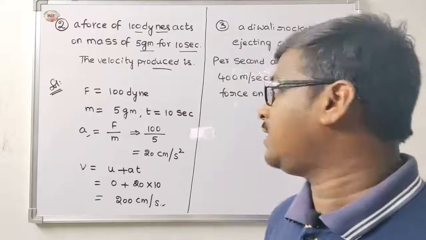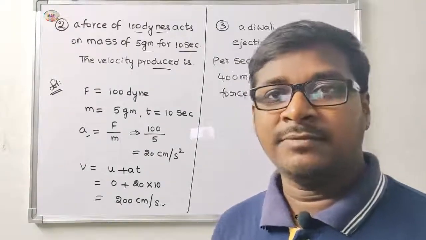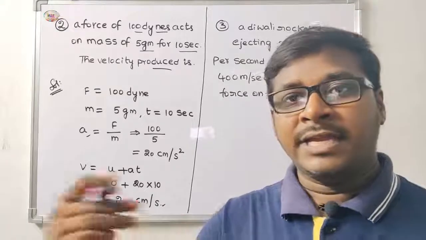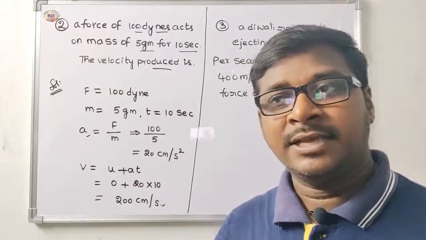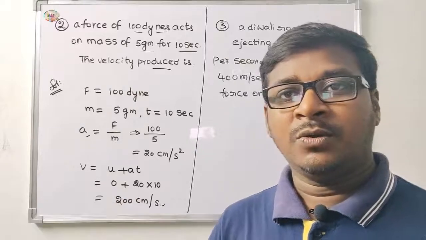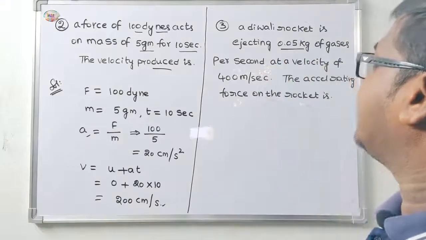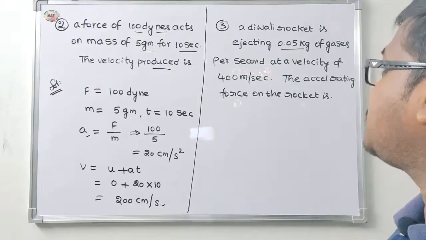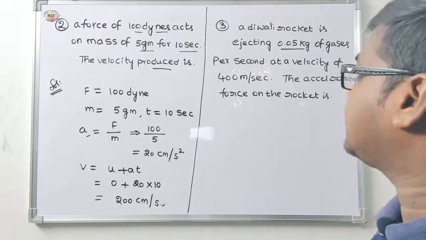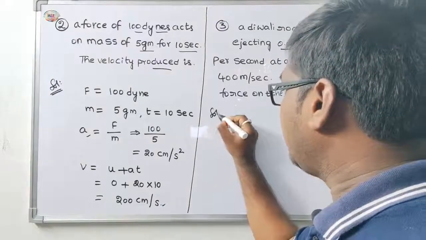Okay, in this one already two conditions are there in this change in momentum, that is F is equal to m dv by dt plus v into dm by dt. By using ejecting 0.05 kg of gases per second, it's very simple thing.